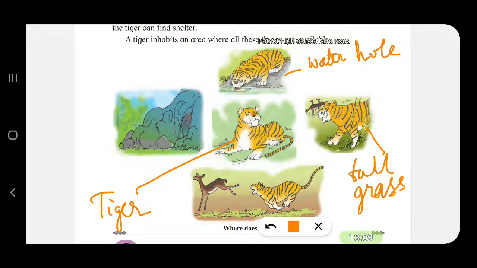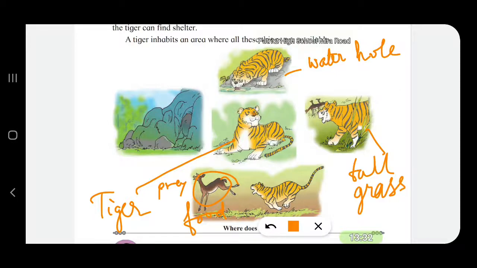Then it needs food. So this is the prey. This deer is a prey for him. So the tiger will kill the prey and eat it in order to satisfy its hunger.